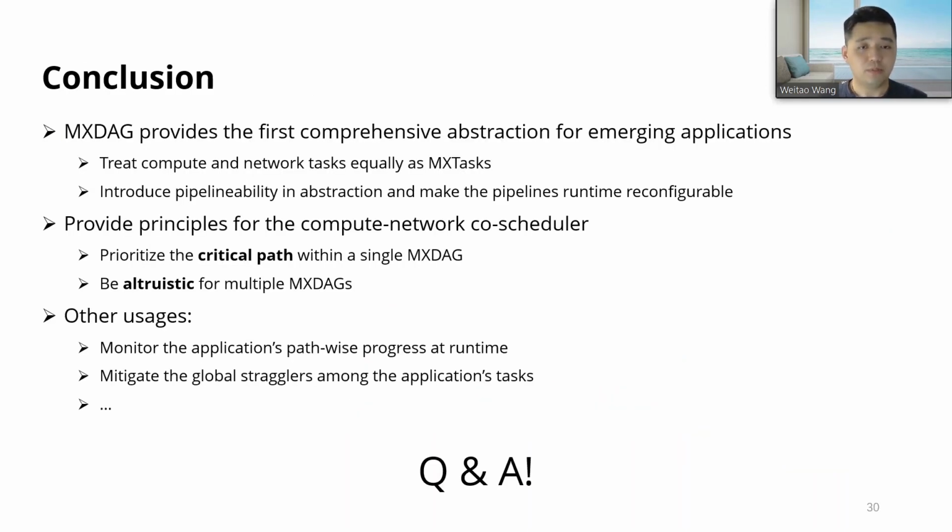In summary, we propose MXDAG, the first comprehensive abstraction for emerging applications. MXDAG treats compute and network tasks equally and introduces runtime reconfigurable pipelineability in the application. We also provide two principles for co-scheduling the compute and network resources. We prioritize the critical path within a single MXDAG and require the application to be altruistic when we have multiple MXDAGs. And we also briefly introduce some other usages, including monitoring the path-wise progress at runtime and mitigating the stragglers with a global view.